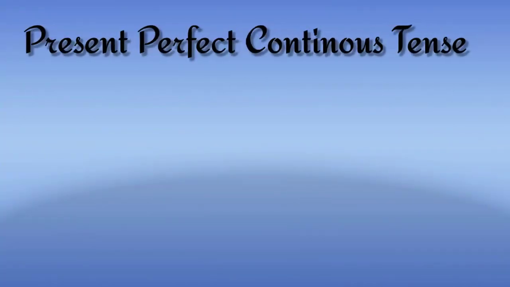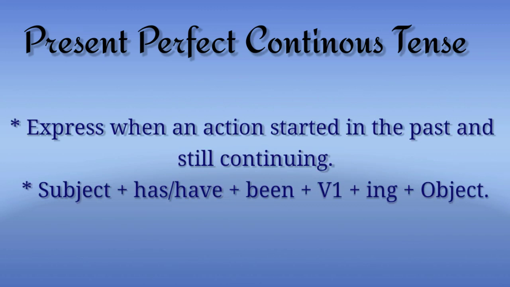Now, as far as present perfect continuous tense, it is used when an action started in the past and is still continuing. Meaning the action, the work, started in the past and is still going on. It is not completed yet. In this case, we make a sentence as formulated, that is, subject plus has or have plus been plus first form of verb plus ing plus object.